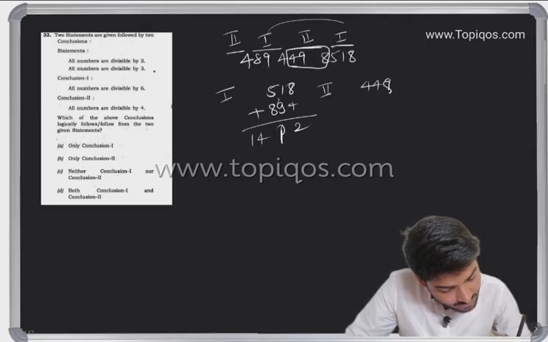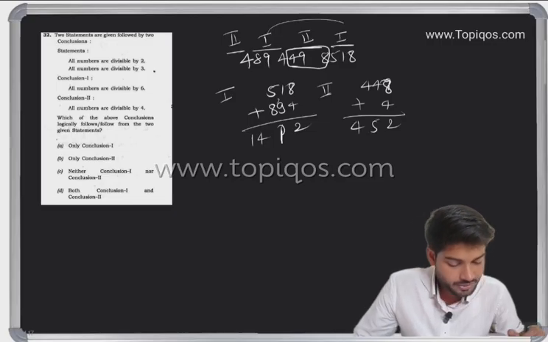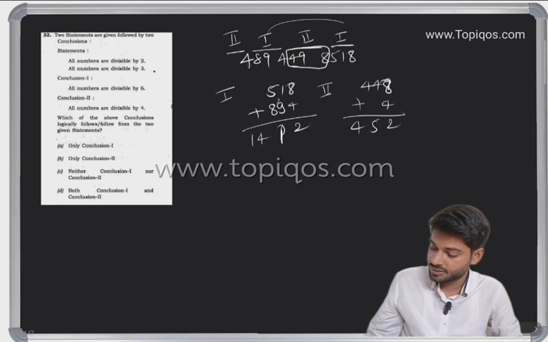This is your 498 plus 4. So 8 plus 4 is 12, carry 1, and we get 502.